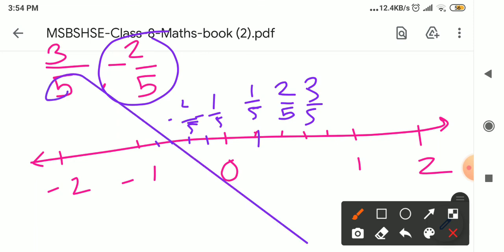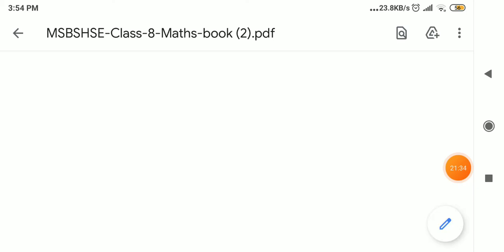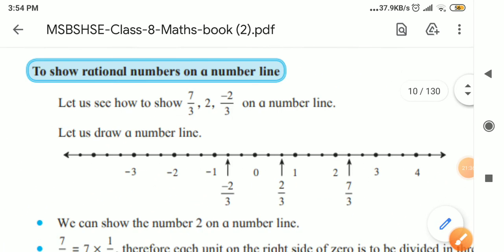If the denominator is 6, we have to divide 0 to 1, or between two numbers, into equal 6 parts. In this way we have to draw the number line and plot the points on a number line.